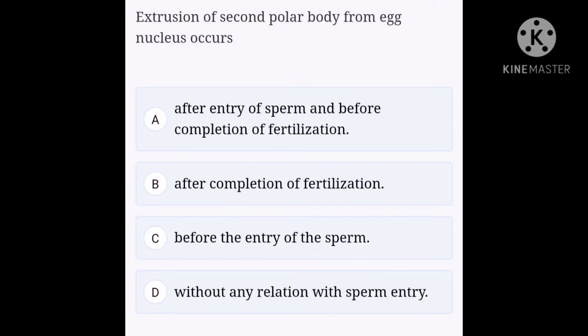Okay, next question. Extrusion of the second polar body from the egg nucleus occurs option A after entry of sperm and before completion of fertilization, option B after completion of fertilization, option C before the entry of sperm, option D without any relation with sperm entry. Once the sperm enters the ovum, it allows the secondary oocyte to complete meiotic division. The sperm entry causes a breakdown of the metaphase promoting factor, and then fertilization proceeds. Second polar body extrusion is a result of oocyte activation, which is affected by the fertilization process. Hence option A is the right answer.